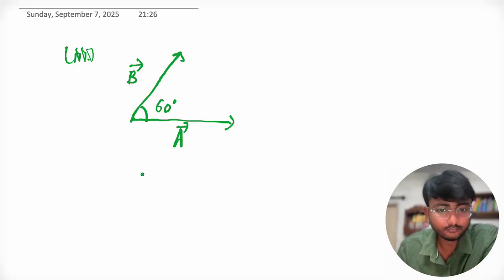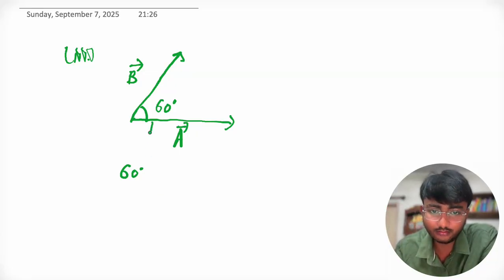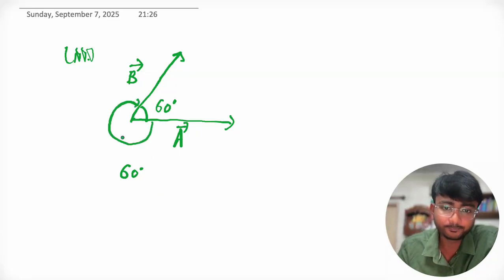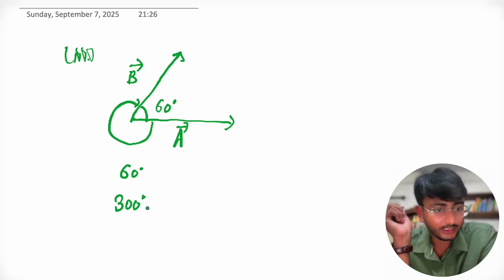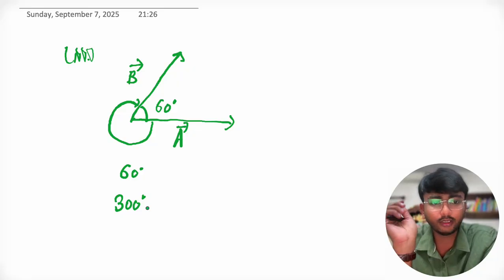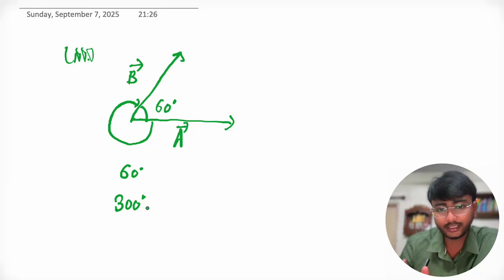You can easily tell that the angle is 60 degree, but can't we say that this will also be the angle between A and B? That is 360 minus 60, that means 300. Can we say that 300 is the angle between A and B? See, the angle between any two vectors is by default restricted between 0 to 180 degree. That's why this is not the angle between A and B.